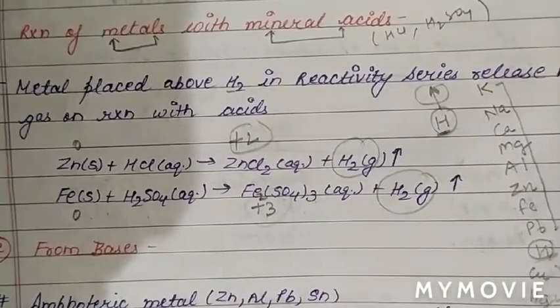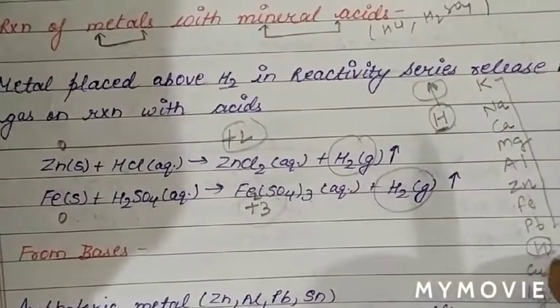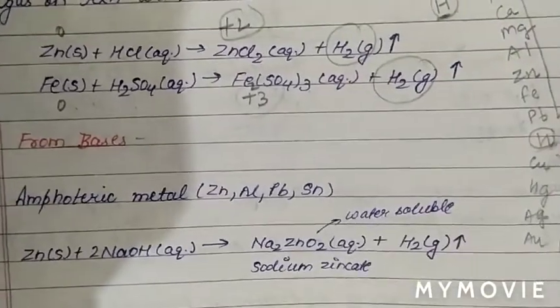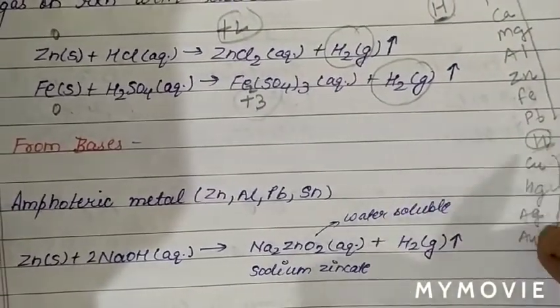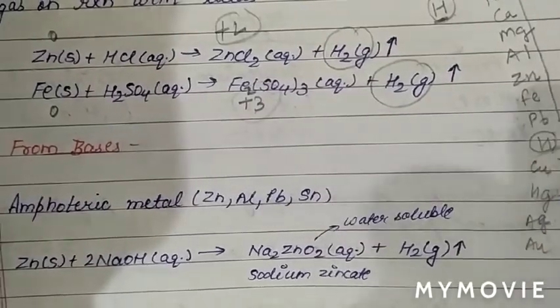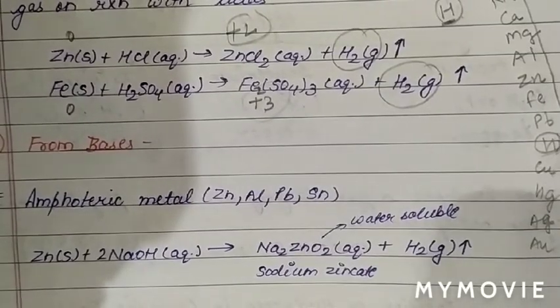So basically the metals which lie above hydrogen in the reactivity series will liberate hydrogen gas, and those which lie below, like copper, mercury, silver, gold, will not liberate it when these metals react with the mineral acids. Now see the preparation of hydrogen from bases.